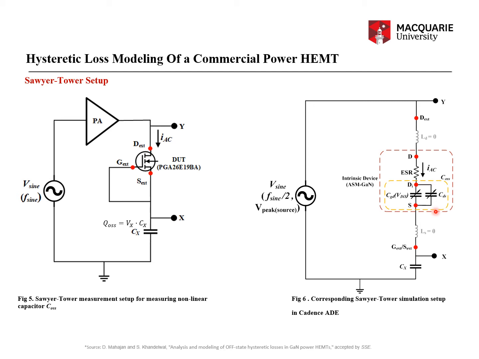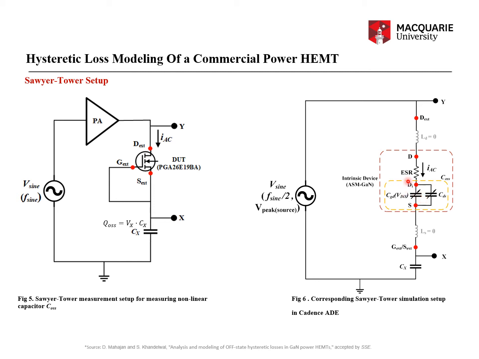The only way you can represent the dissipation of energy in circuit theory is across a resistor. That's the reason, in order to represent the loss happening in this capacitance COSS, I added a series resistance ESR across the capacitance COSS to model the loss.